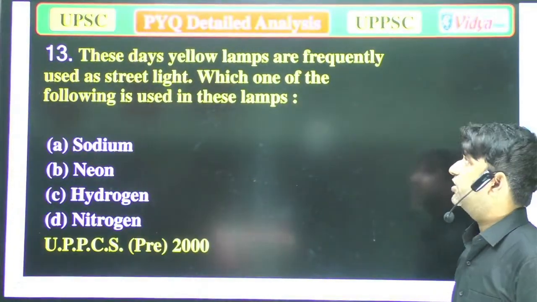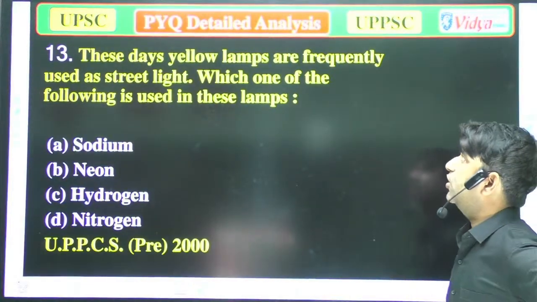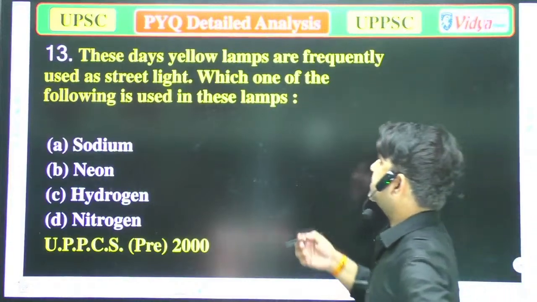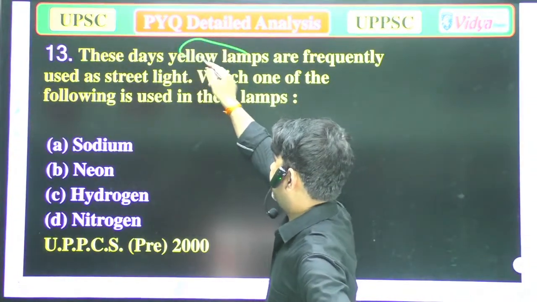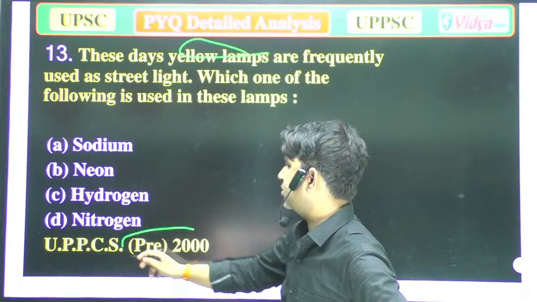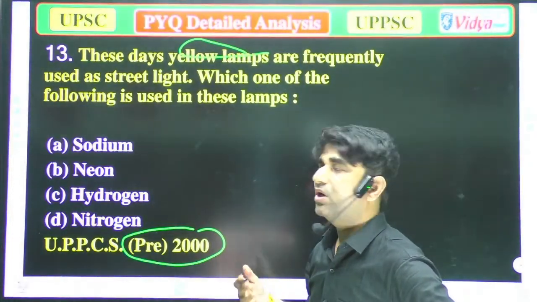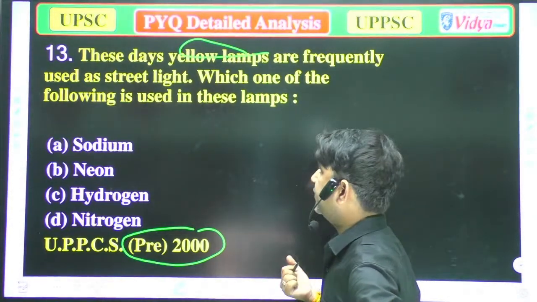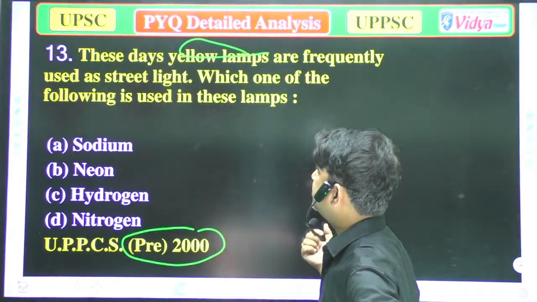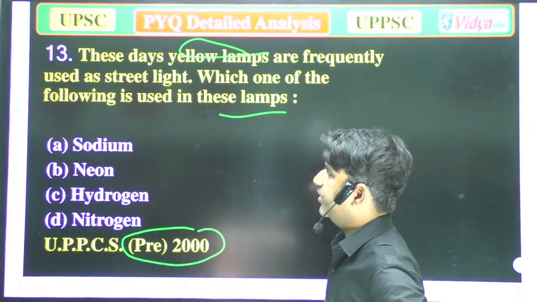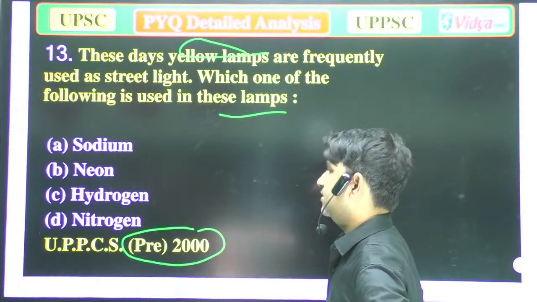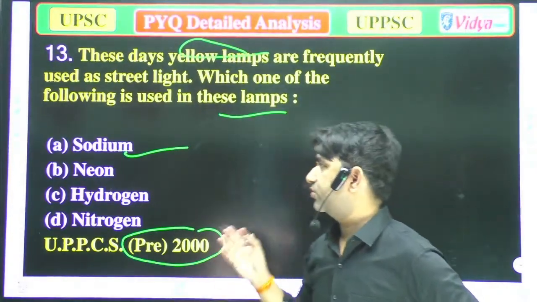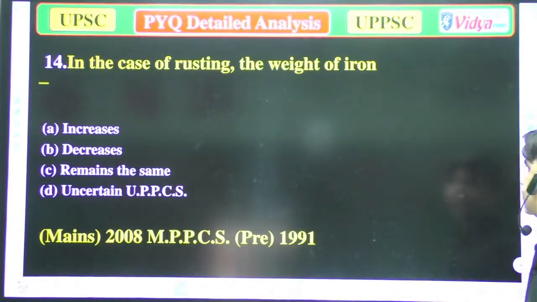These days, yellow lamps are frequently used as street lights. Nowadays, yellow lights, or you can say yellow lamps. That question was asked in 2000. So on those days, yellow lamps were frequently used as street lights. Which one of the following is used in these lamps? A, sodium; B, neon; C, hydrogen; and D, nitrogen. So mainly sodium is used in those lamps. So that is the correct answer. Now we'll move to the next question.